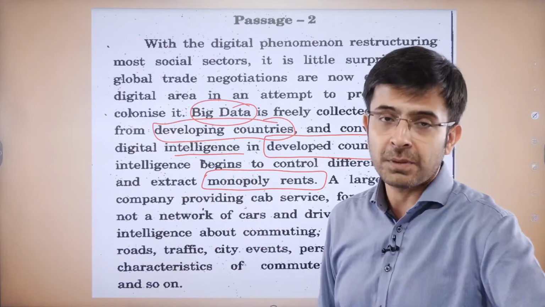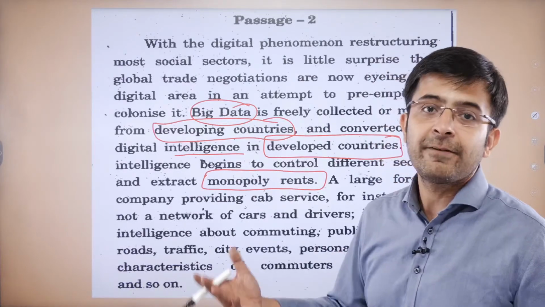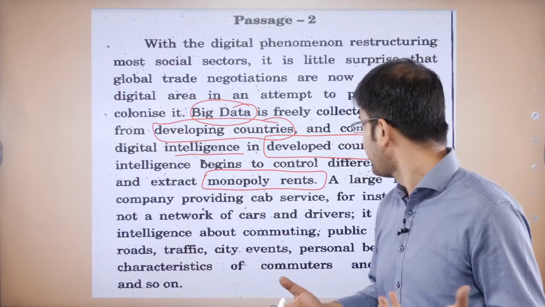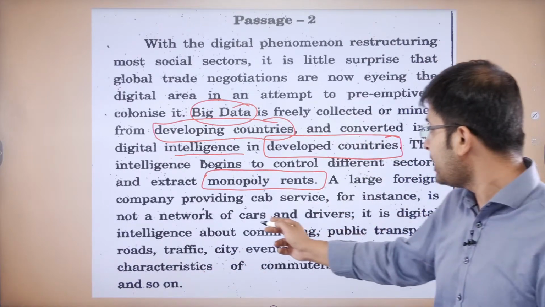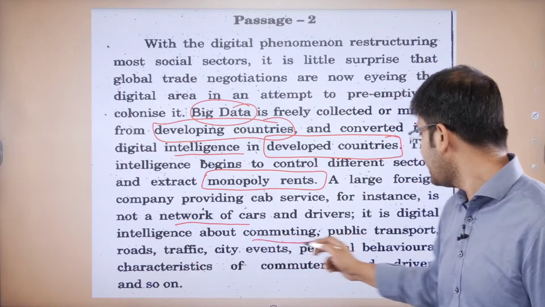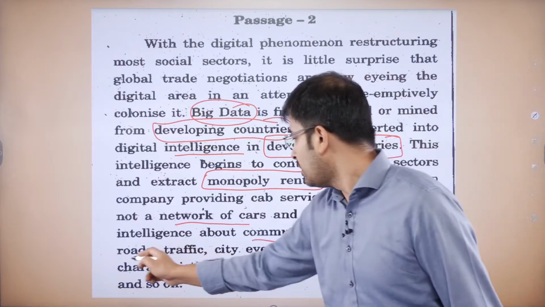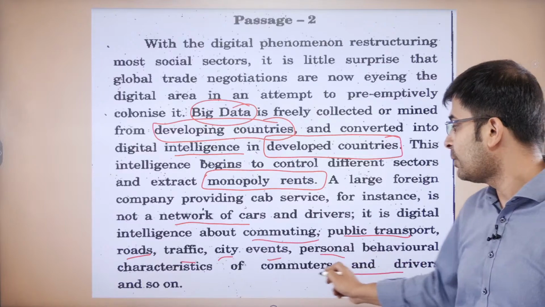Now ONDC has come up. Or now say Blue Smart has come up. But they are the big mafia of sorts. A large foreign company providing cab service, for instance, is not a network of cars only. It is digital intelligence about commuting, public transport, roads, traffic, city, events, personal behavioral characteristics, and so on.